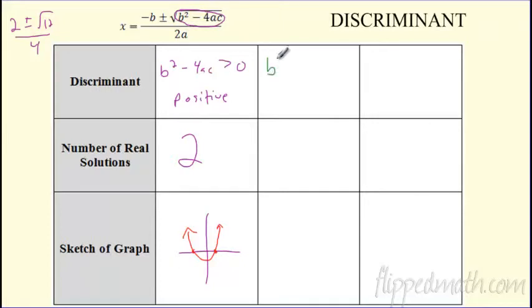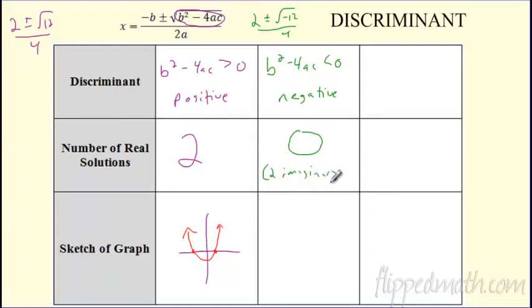What about if the discriminant, that part underneath the square root, is less than 0, which is just a fancy way of saying it's negative? What happens if I tried to do one and I got 2 plus or minus the square root of negative 12? This just happened to us, didn't it? If that happens, I get no real solutions. There's none, but keep in mind you're going to get 2 imaginary solutions in this case.